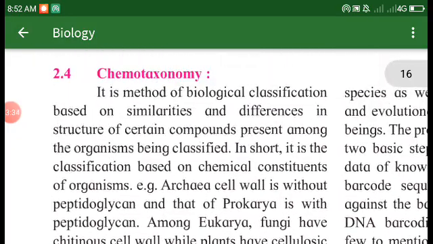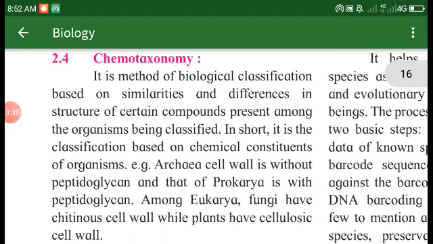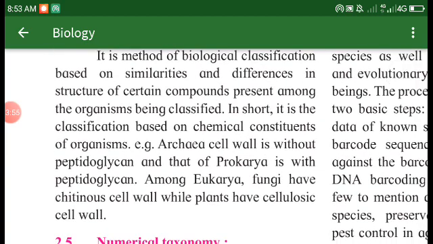So students, I hope you have understood what chemotaxonomy is. It is a classification based on the chemical composition of an organism: the prokarya have peptidoglycans, but the eukarya don't have peptidoglycan in their cell walls. Among the eukarya, fungi have chitinous cell walls, while plants have cellulosic cell walls.